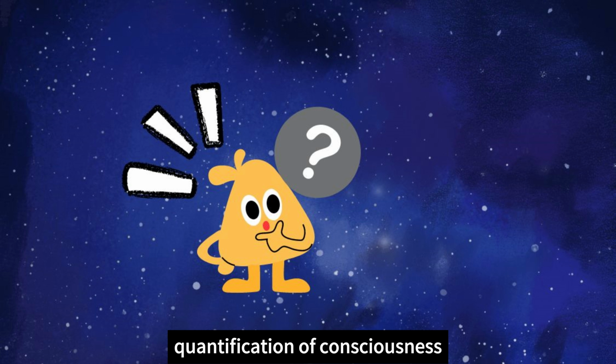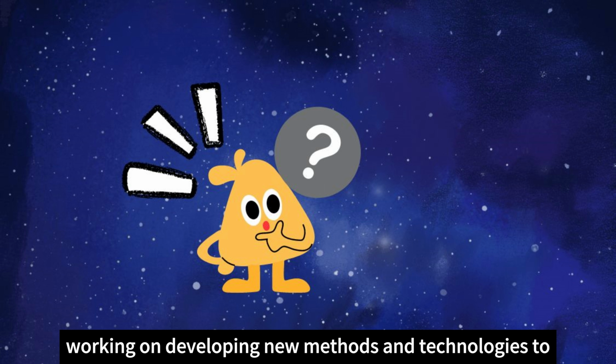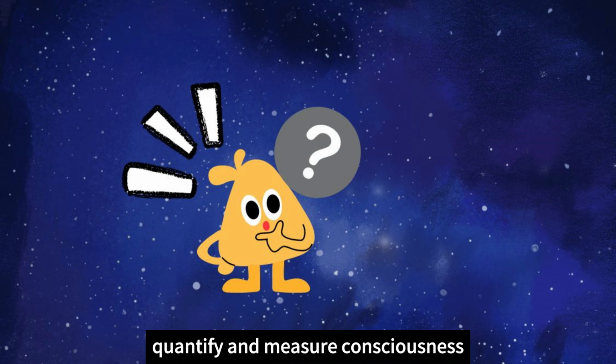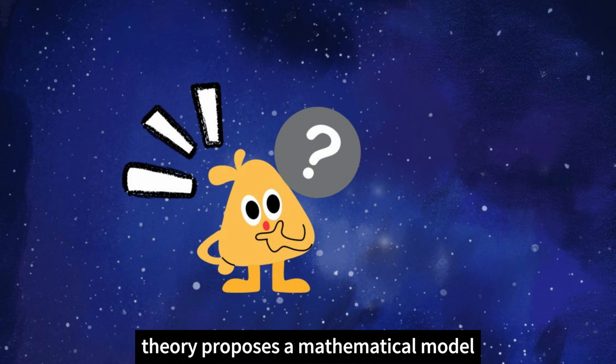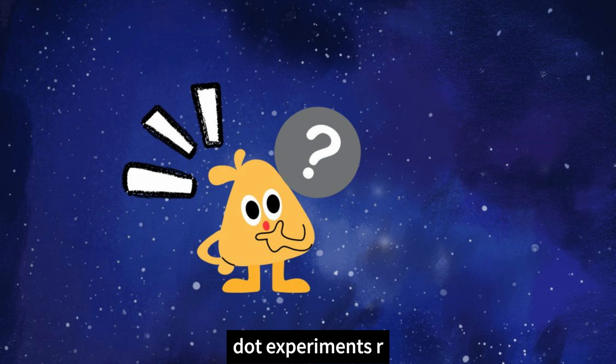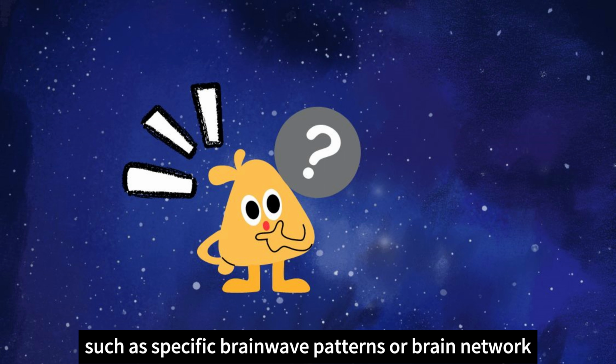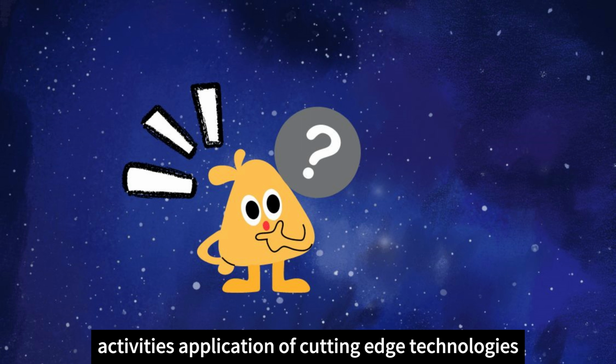Measurement and quantification of consciousness: researchers are working on developing new methods and technologies to quantify and measure consciousness. For example, integrated information theory proposes a mathematical model for quantifying levels of consciousness. Experiments are attempting to identify biological markers of conscious states, such as specific brainwave patterns or brain network activities.